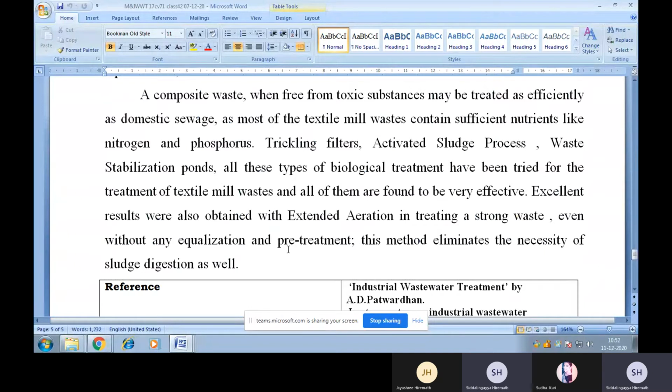Trickling filters, activated sludge process, and waste stabilization ponds, all these types of biological treatment have been tried for the treatment of textile mill waste, and all of them are found to be very effective. Excellent results were also obtained with extended aeration in treating a strong waste even without any equalization and pre-treatment. This method eliminates the necessity of sludge digestion as well.